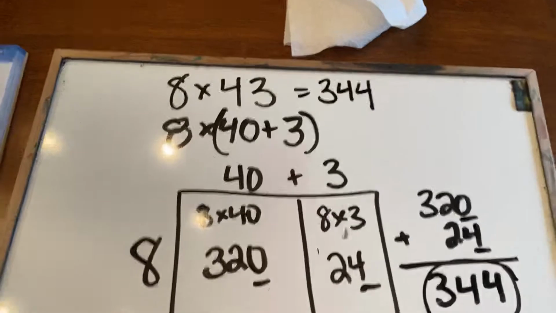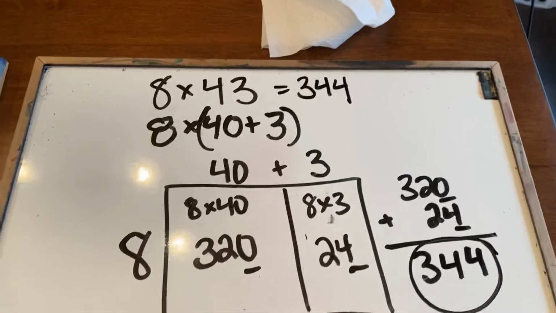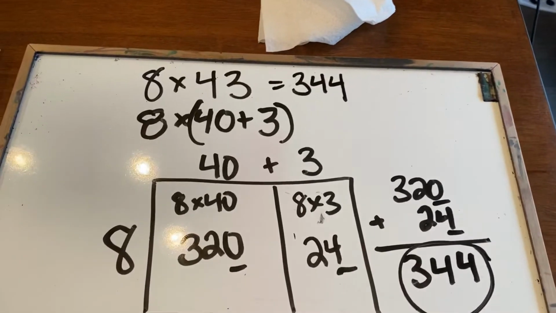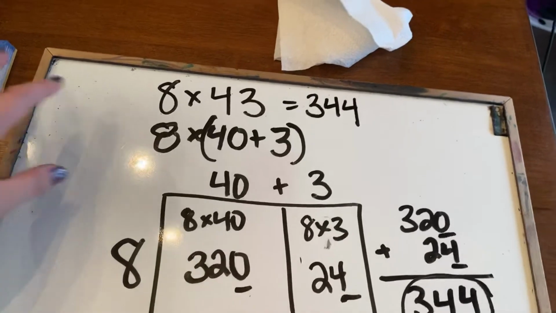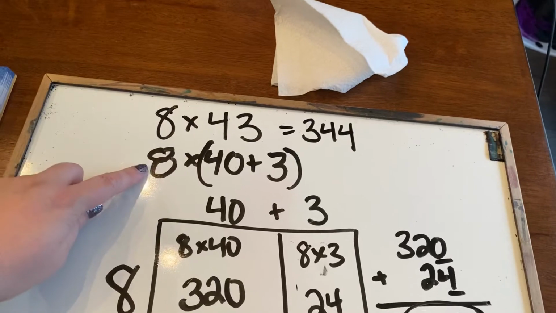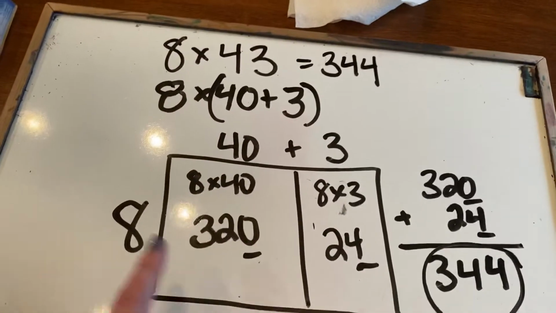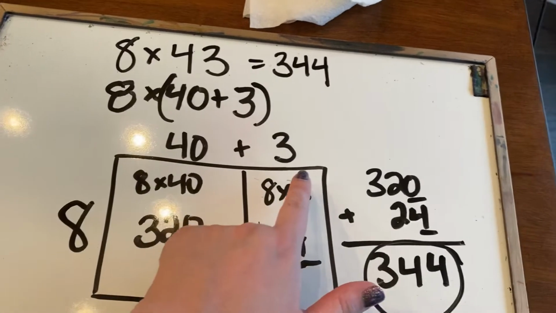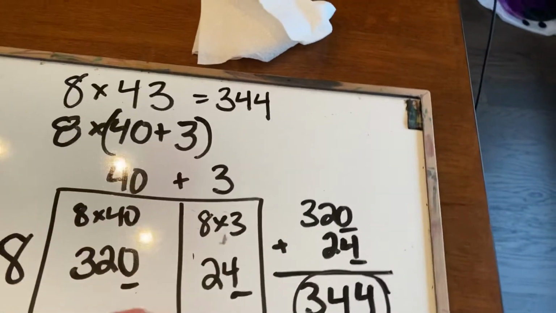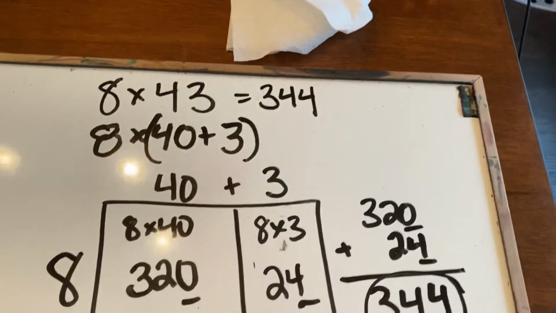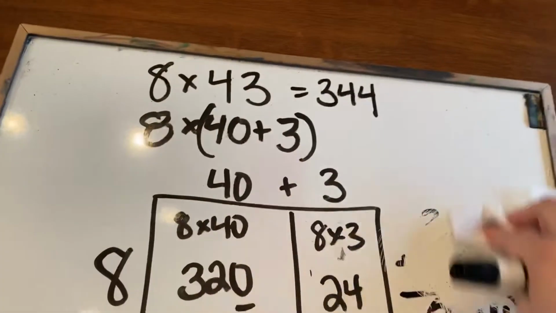So when we're using area models, we're basically just multiplying with expanded form like we've done before. We're just putting it in boxes to help us keep things organized this time. So what I did was I multiplied the 8 times each piece of the expanded form in each box, 8 times the first piece, 8 times the second piece, and then I added the pieces back together. So we're multiplying with the pieces split up, and then we put the pieces back together. Let's try the next one.